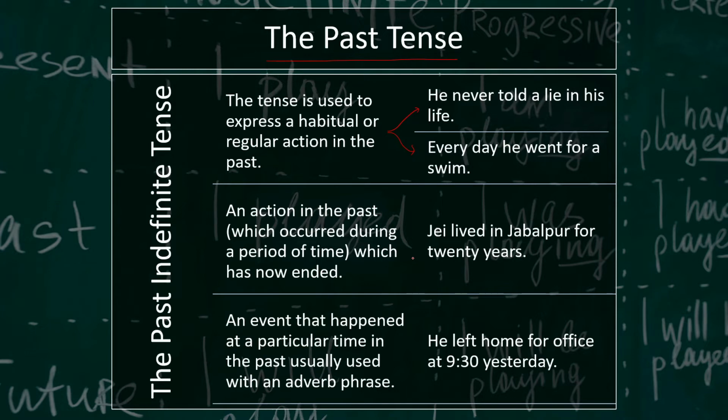An action in the past which has now ended. For example, he lived in Jabalpur for 20 years. An event that happened at a particular time in the past, usually used with an adverb phrase. For example, he left home for office at 9:30 yesterday.